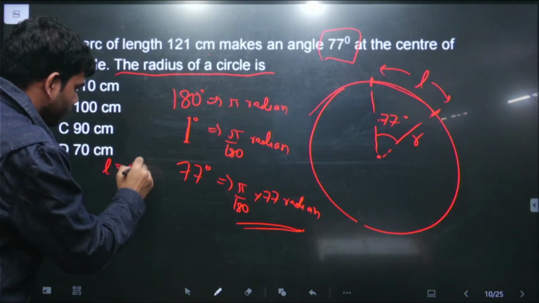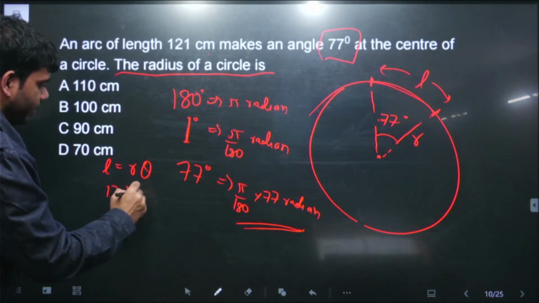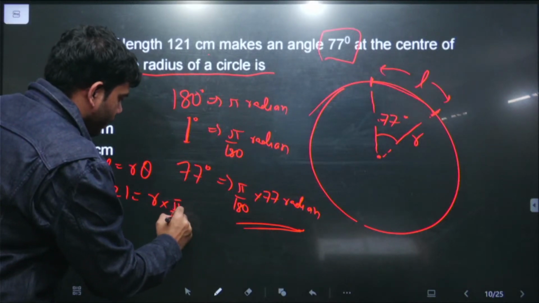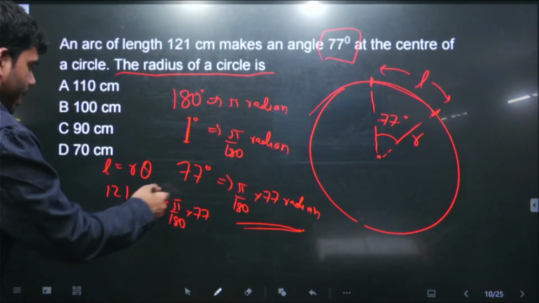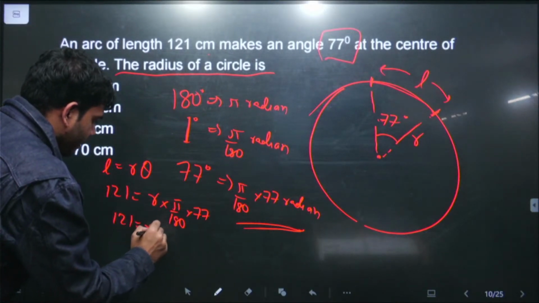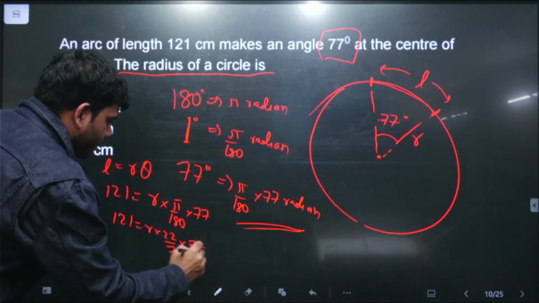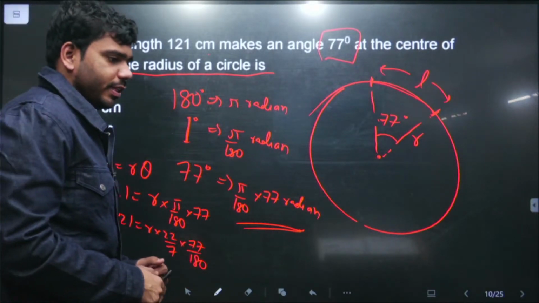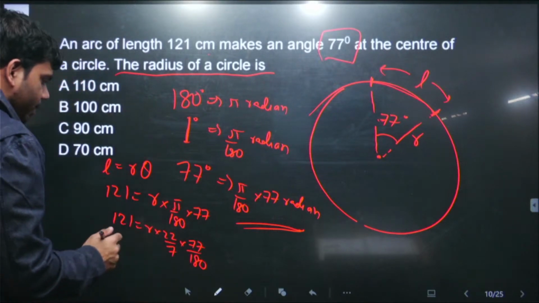arc length is equal to r into theta, and यहाँ पे this arc length is equal to 121, radius we need to find, and जो angle है that is pi upon 180 into 77, right? Pi को we can write as r into 22 by 7 into 77 upon 180. बस this is a very simple expression, and out of this expression now we need to find कि बस ये r की वैल्यू हमको निकालनी है, right?